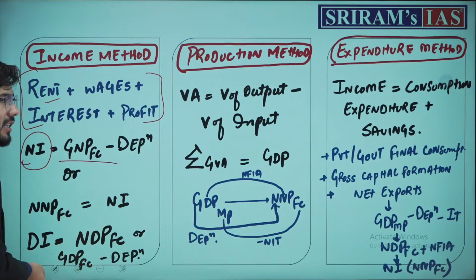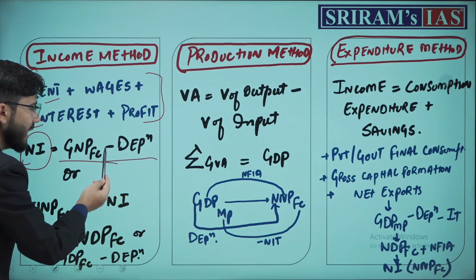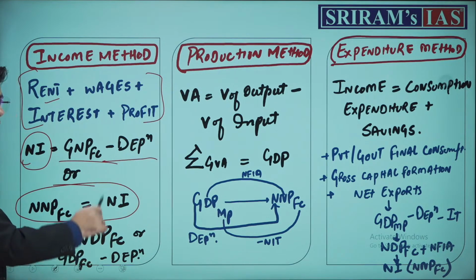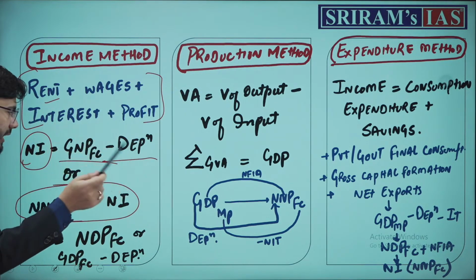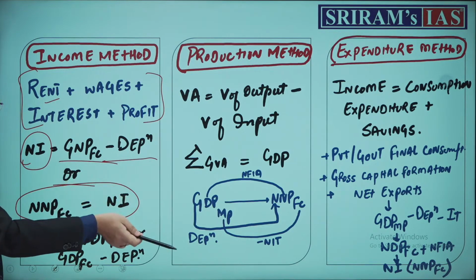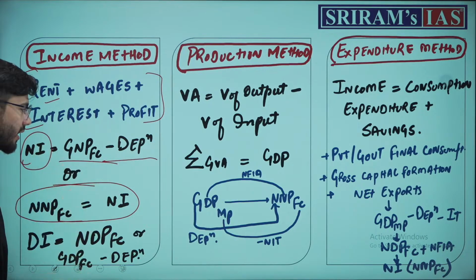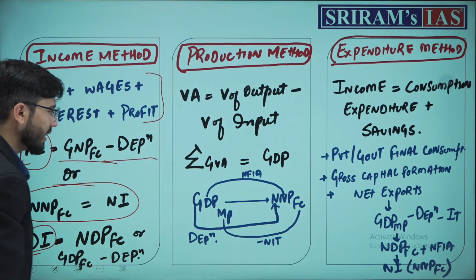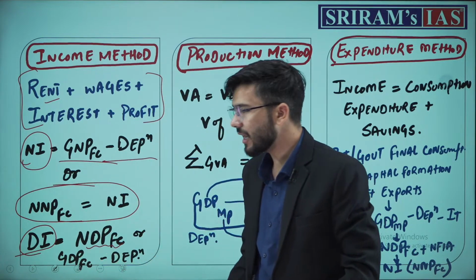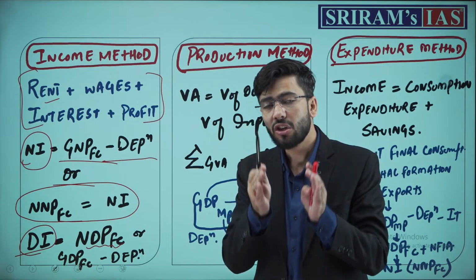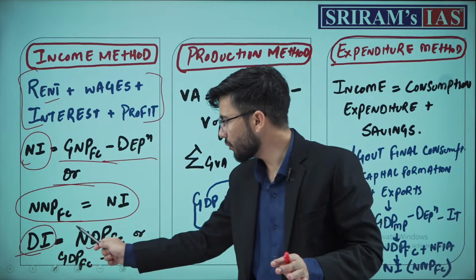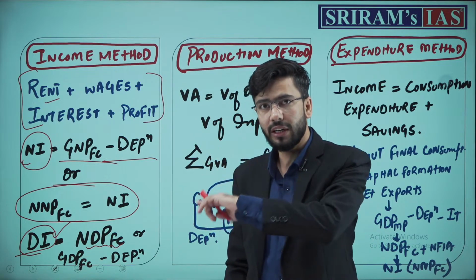It will be gross national product at factor cost minus depreciation, or the net national product at factor cost, which equals national income. Already discussed what is net, what is national and what is factor cost. हर एक चीज define कर चुके हैं हम. Next, domestic income. What is domestic income? Domestic income is basically the production at domestic level. The net domestic product at factor cost will define our domestic income, which we already discussed.